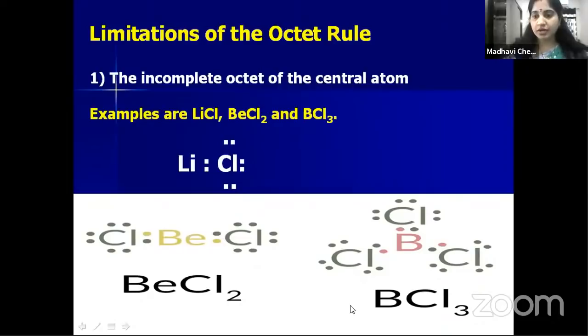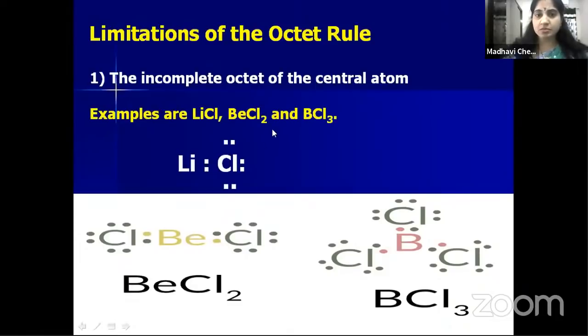Is it not? So let us consider boron trichloride. In boron trichloride, it forms 3 bonds with 3 chlorines. It means 3 pairs of electrons, means 6 electrons are present around the boron. So here also 8 electrons are not present around the central atom. Only 6 electrons are present. So in lithium chloride, beryllium chloride and boron trichloride, there is an incomplete octet of the central atom. In lithium only 1 pair, in beryllium only 2 pairs, and in boron only 3 pairs.